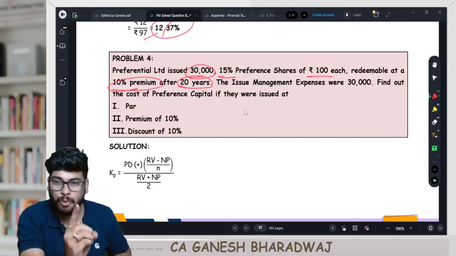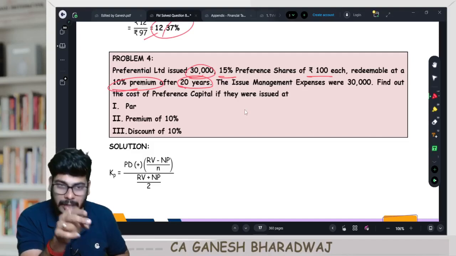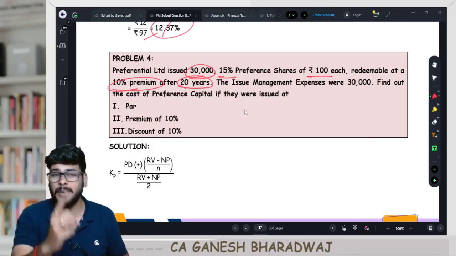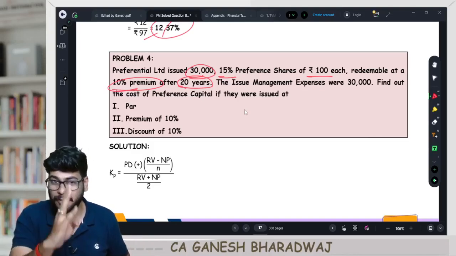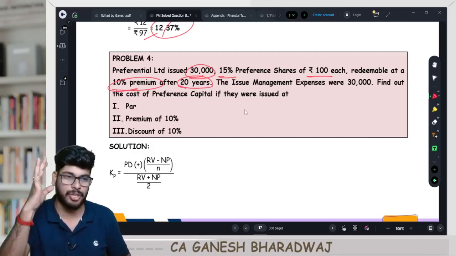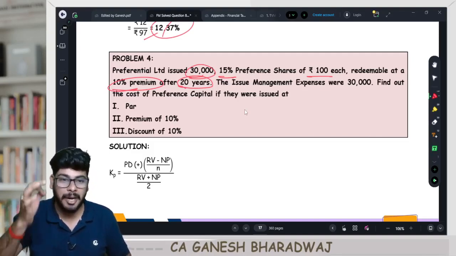The way you approach your question depends on the way you read it. Spend time in reading. Don't take your calculator and immediately jump to it. Collect the facts. That's why I keep telling you this. If you give me 6 hours to chop down a tree, I'll spend the first 4 sharpening the axe. Remember that. Don't jump to the execution. Most of the times you will not be successful in it. Spend time in reading it.